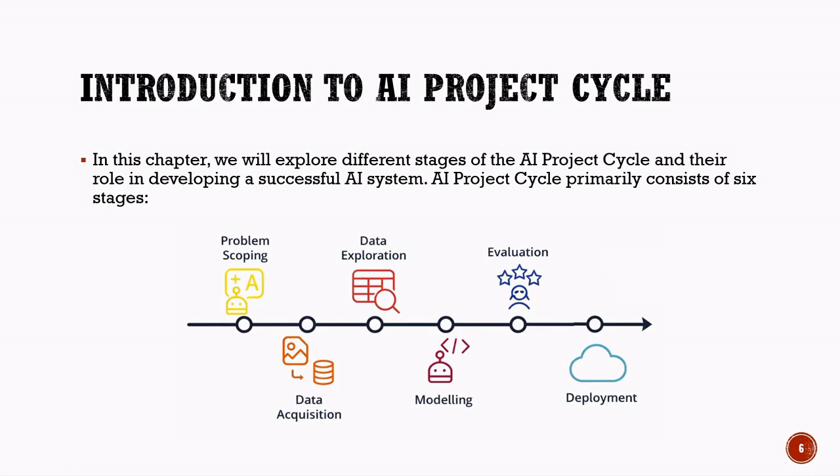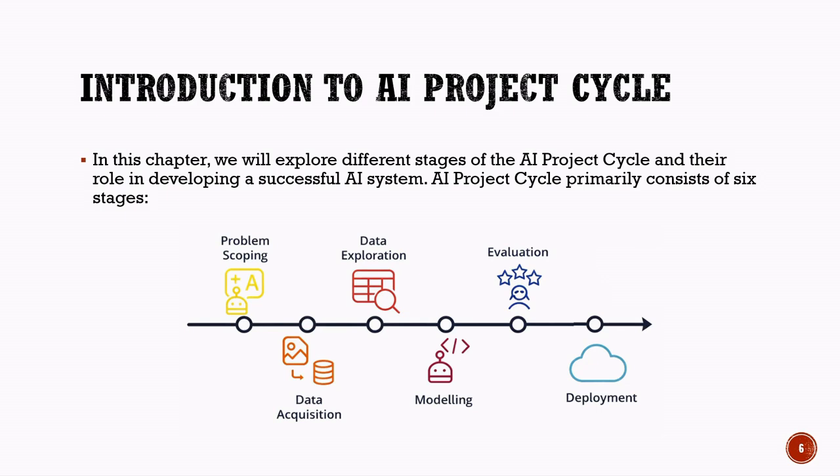The fourth stage is modeling. Here, the AI model is created and trained using the collected data. The system learns from examples and tries to make predictions or decisions. The fifth stage is evaluation. In this stage, the performance of the AI model is tested to check its accuracy and effectiveness. If the results are not satisfactory, improvements are made.